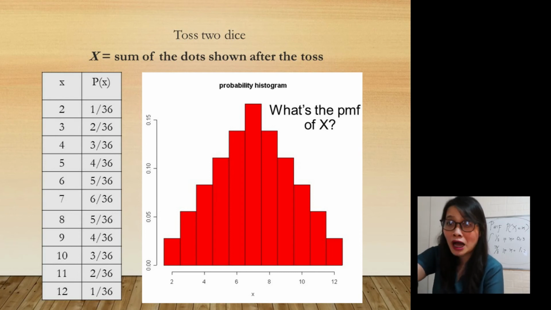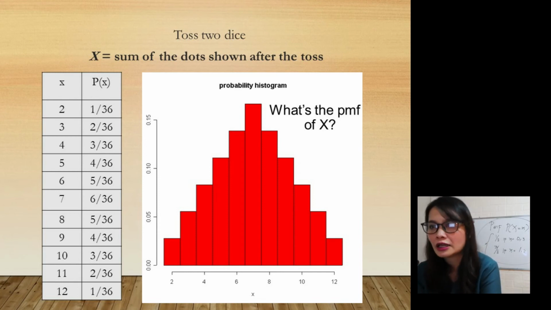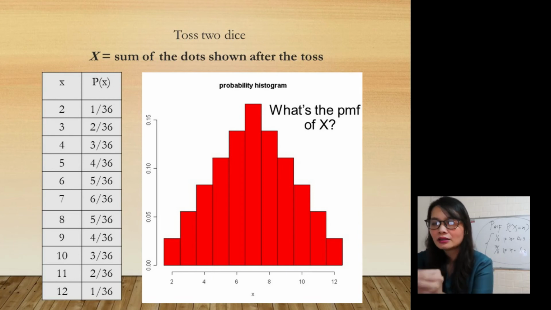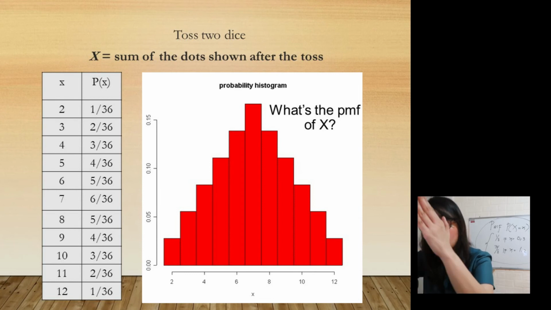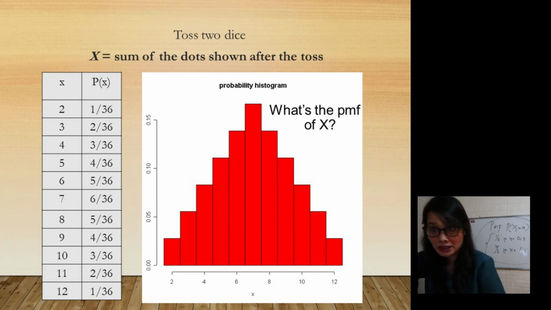So this is your probability mass function using a table. Using the graph, the number in your horizontal line will be the sum of dots after you tossed, and the number in your vertical line will be the corresponding probability.